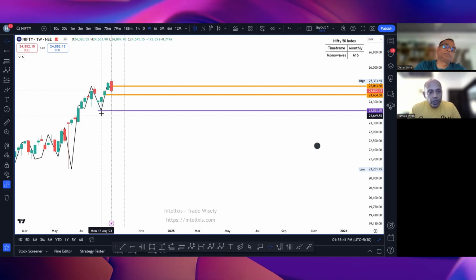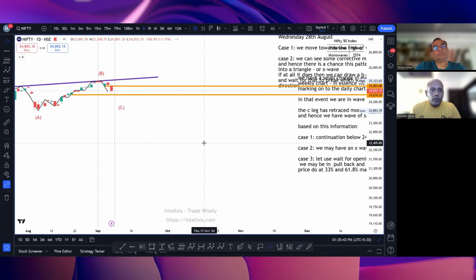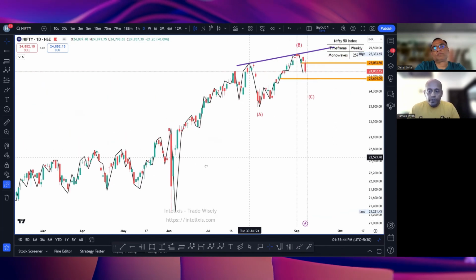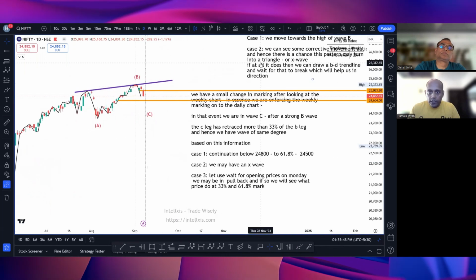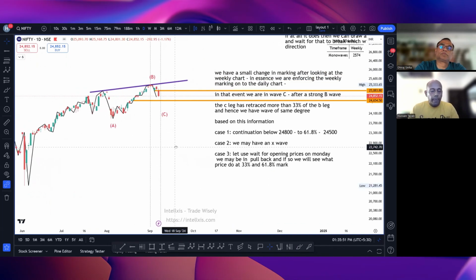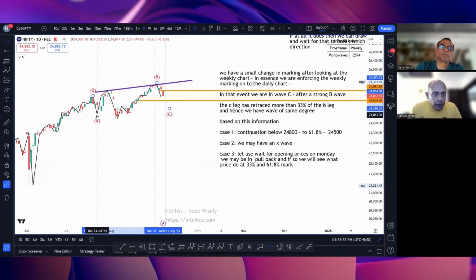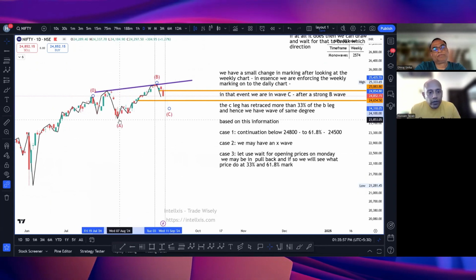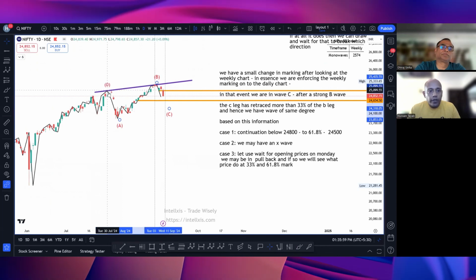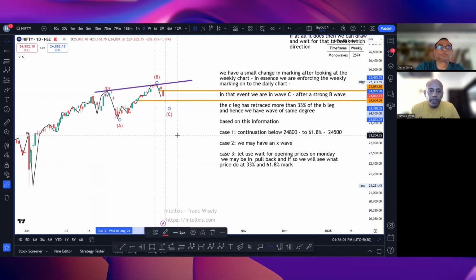We are just changing the marking over here, and I'll switch to the day chart and show you. I'm just adjusting the chart for easy viewing. In our last video, we had taken this as our A point. We are just moving that over here. Okay, 0 point will come here. This will be our B leg.